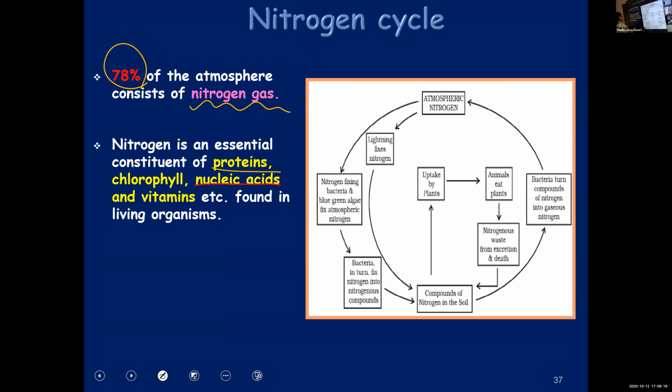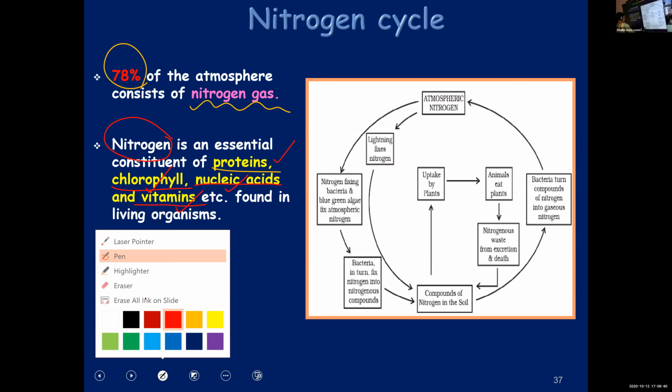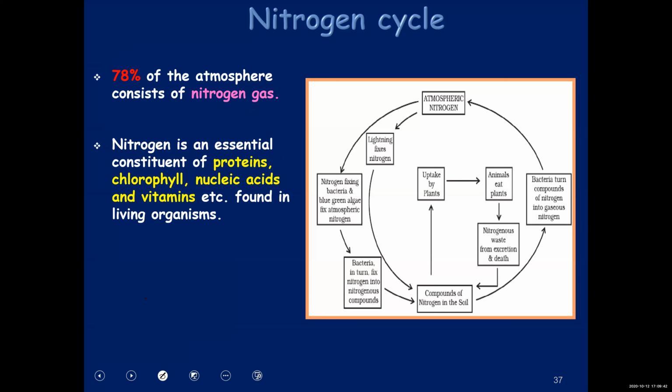Nucleic acids, vitamins, chlorophyll, all these substances contain what? Nitrogen. Nitrogen is a very important part of proteins, nucleic acids, chlorophyll, vitamins, etc. And these substances are found in living organisms.